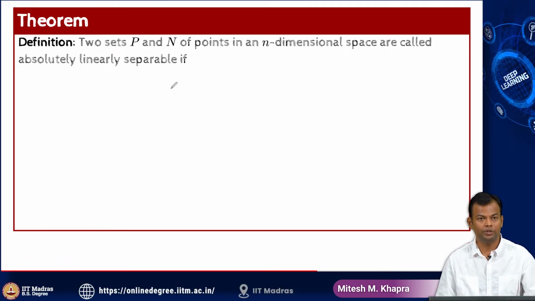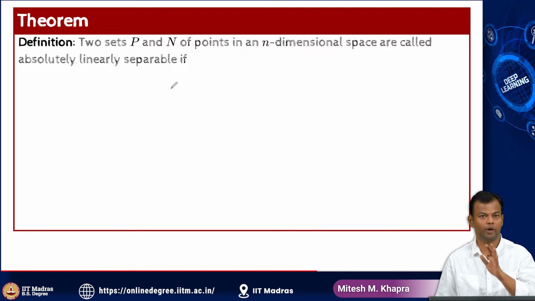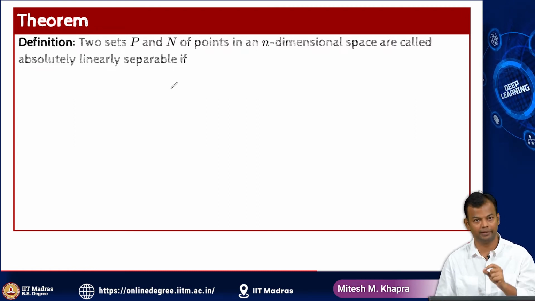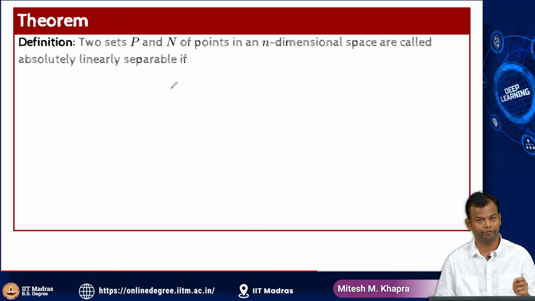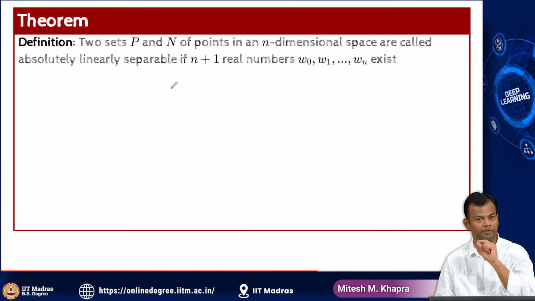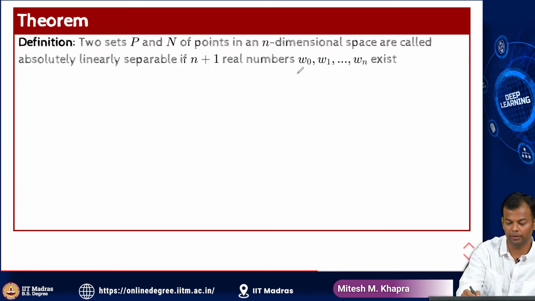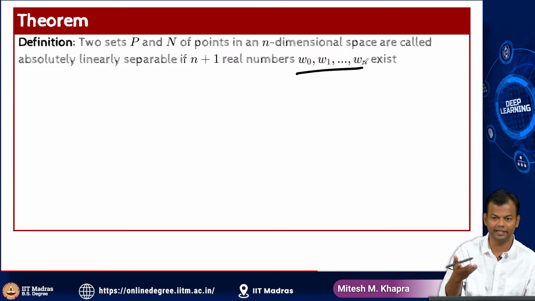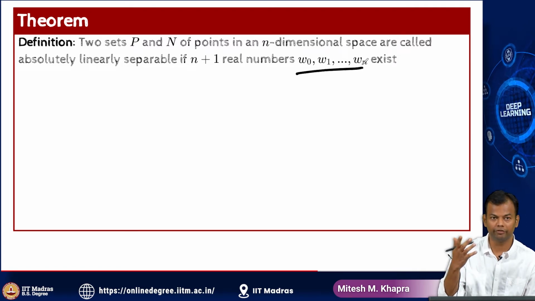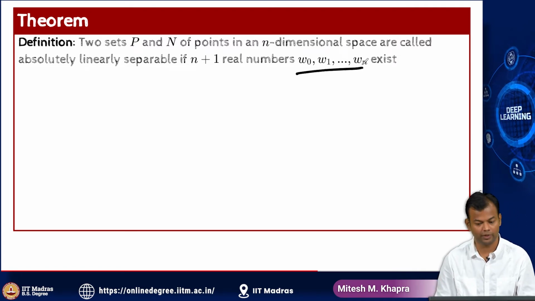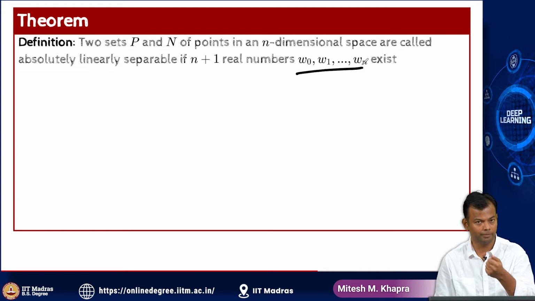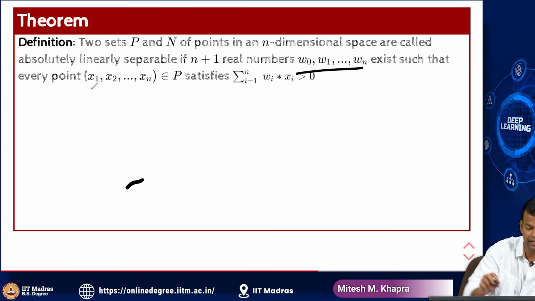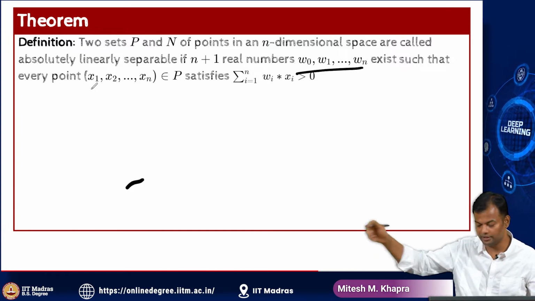So two sets P and N of points in an n-dimensional space are called absolutely linearly separable. And I'm just going to read out the definition. If n plus 1 real numbers w0 to wn exist, and you recognize these numbers or these variables as the weights that I want, right? So that's what I want to find. So of course the definition will contain these weights, right? So if such numbers exist such that for every point, right, and remember the points are themselves vectors, right?